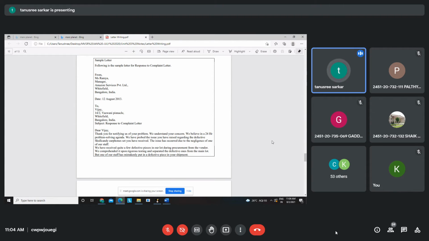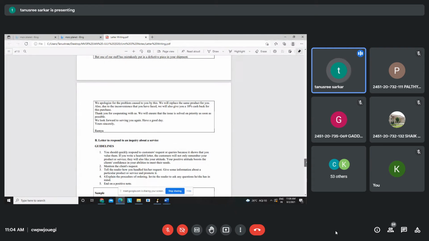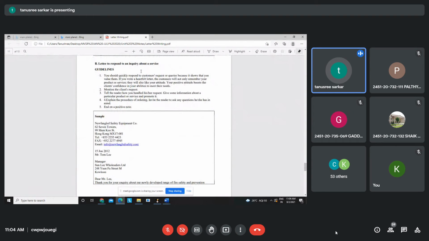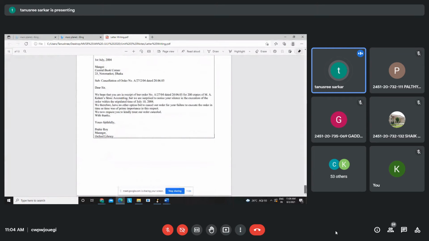In the second paragraph, you will be describing the details, and you have to seek an apology. And thank you for cooperating with us. We will ensure that the issue is solved on priority as soon as possible. All of this you will include. In the same way, you have a letter to respond to an inquiry letter. Also, a letter responds to an order letter too.